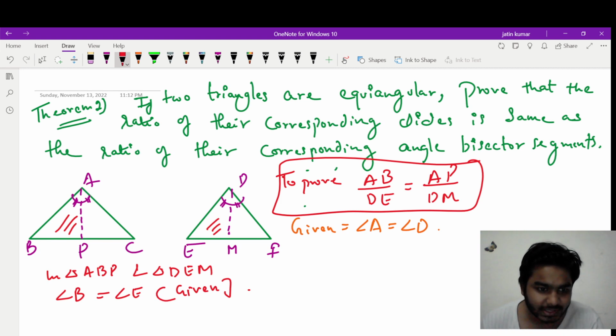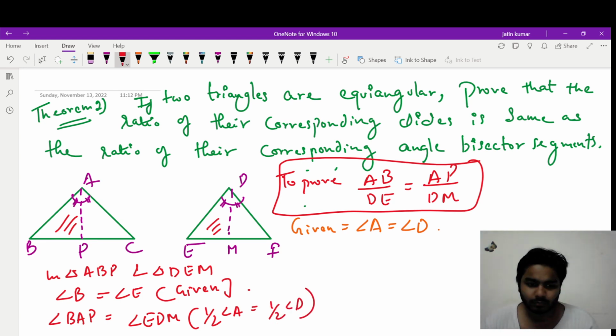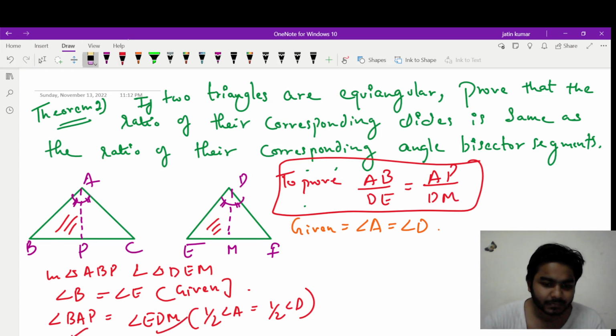And can I also say that angle BAP is equal to angle EDM, and why? Because half of angle A will be equal to half of angle D. Yes, both are half of angle A and half of angle D, right? Angle A and angle D were equal, so half of angle A will also be equal to half of angle D, and the halves are nothing but BAP and EDM. So can I say that by AA criteria both these left side triangles are similar?